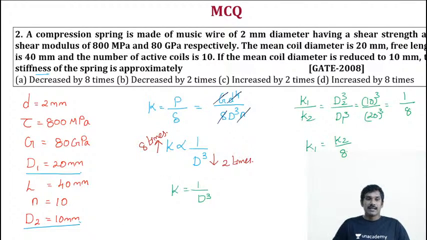You can directly come to this equation, and based on the proportion of mean coil diameter, you can identify it quickly, right? You don't need to write down everything, just 2 times, the comparison. It's very simple. So according to that, when mean coil diameter decreased by 2 times, stiffness increased by 8 times, so D is the right answer. Okay, great.